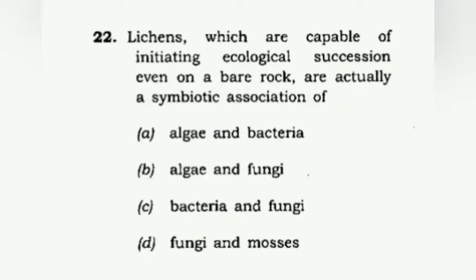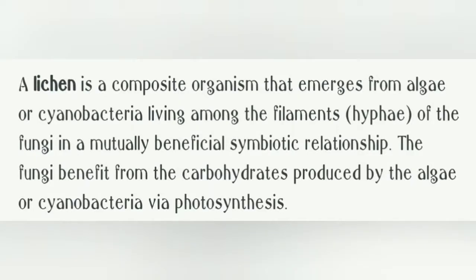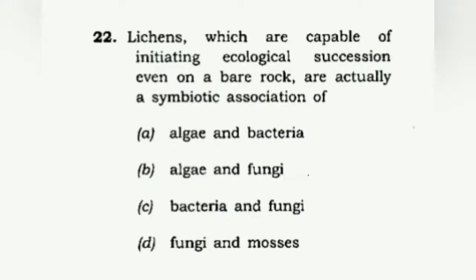Lichens, which are capable of initiating ecological succession even on a bare rock, are actually a symbiotic association of which of these: algae, bacteria, fungi, mosses? So this is not a direct question, but a very simple question. If you know about it, you know about it. If you don't, you don't. Lichens are a symbiotic association of algae and fungi. So the correct answer for 22 is B, algae and fungi.